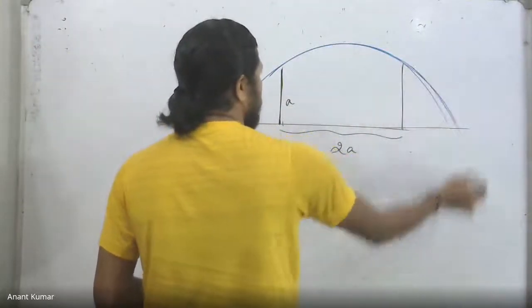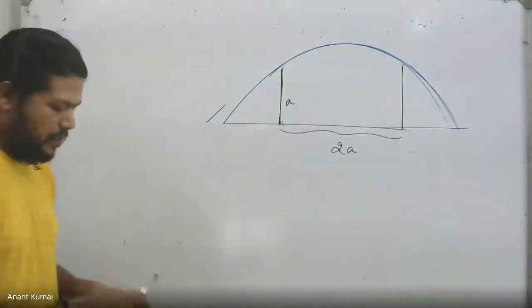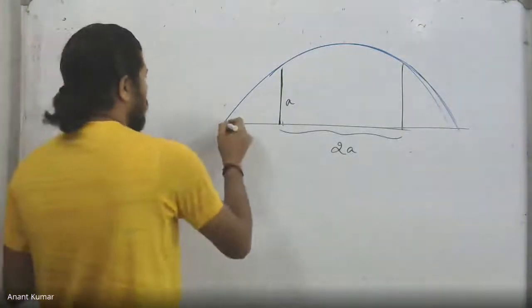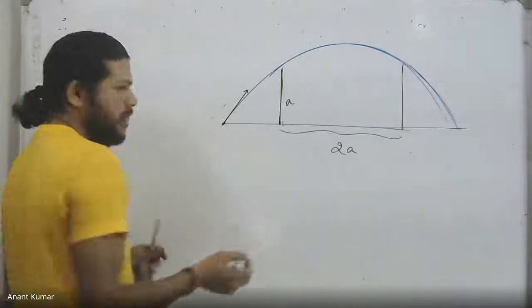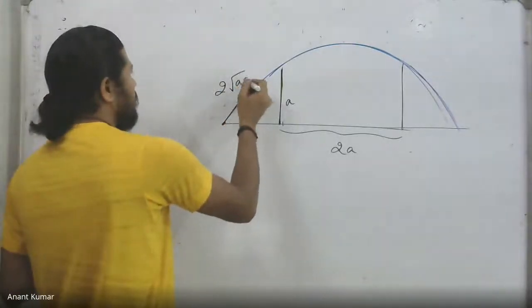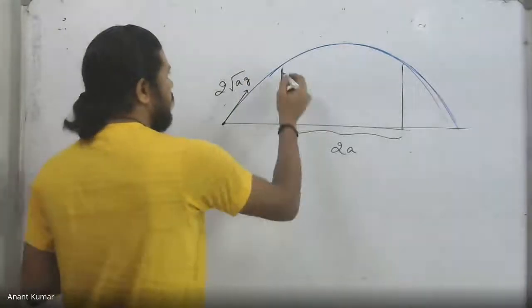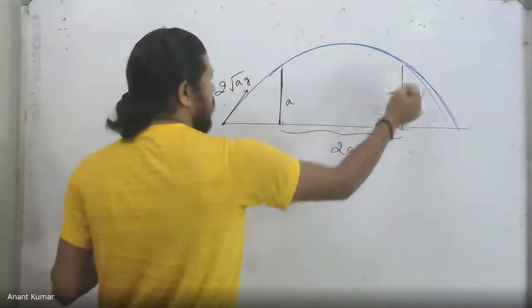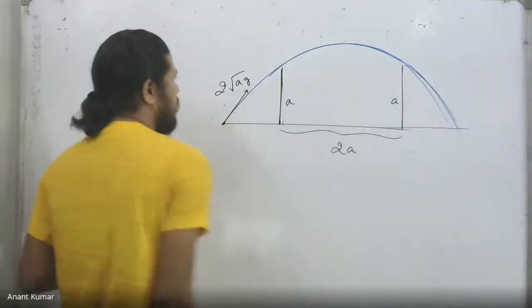That is what the situation was. The speed with which it was projected was 2 times root over A into G. The height is A for both the walls.